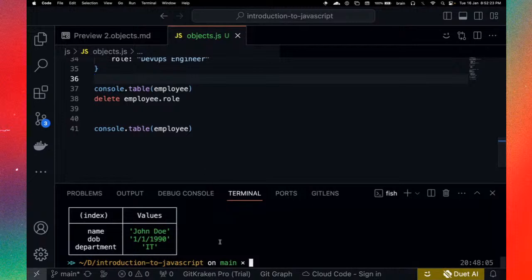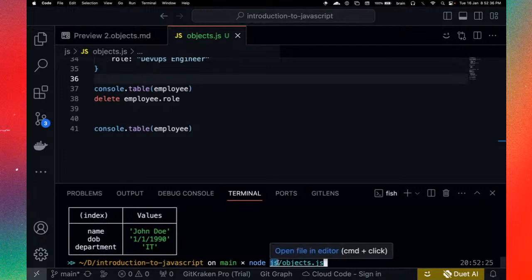After saving, go ahead and run that file. You have to run the file. You see, I'm using Node with a file name. Okay, Node and the file name. And of course, if you have that file in a particular path, you have to make sure you put in that path there. Okay, so that is how you run it.